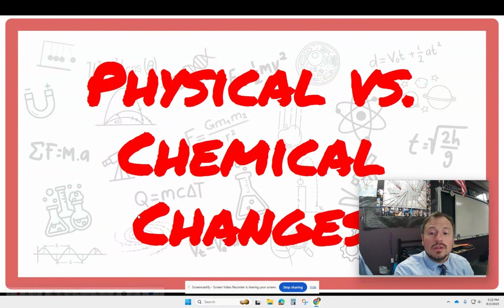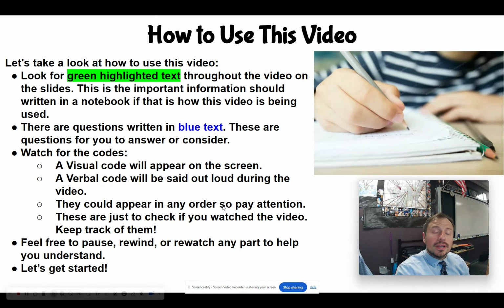Let's talk about physical versus chemical changes. So here's how you can use this video. Throughout this video, there'll be slides that have green highlighted text on it. If you're using this to take notes in a notebook, that's the important text that you can write in your notebook. Feel free to always write more.